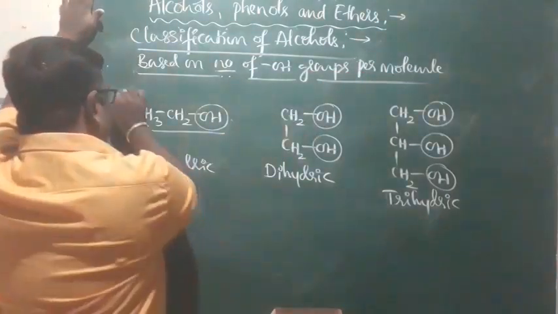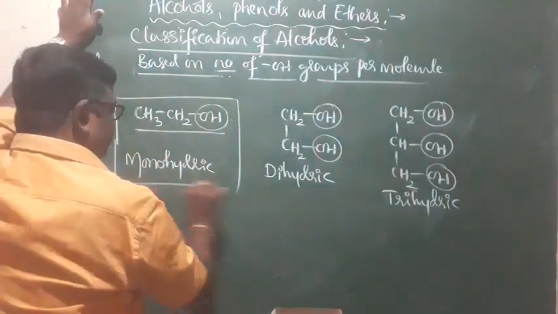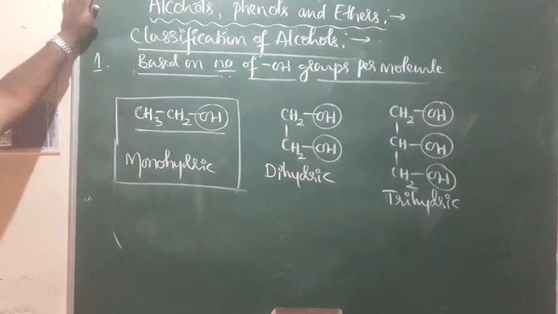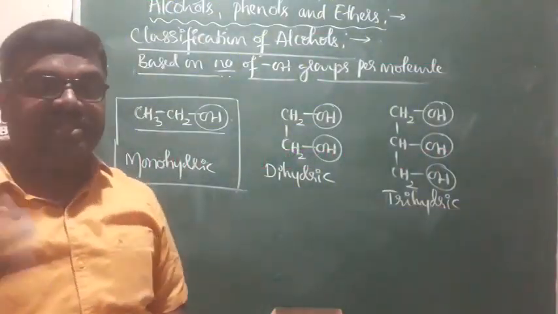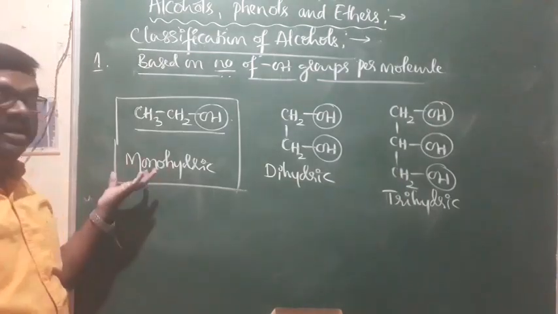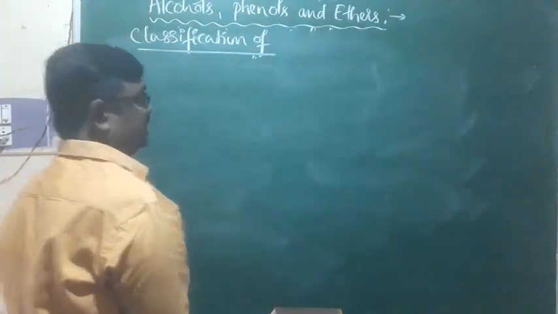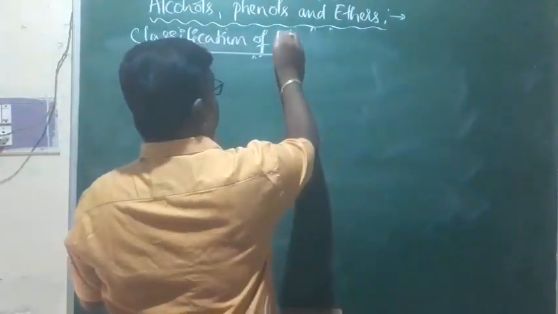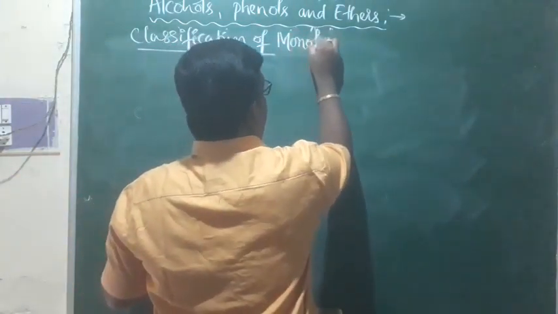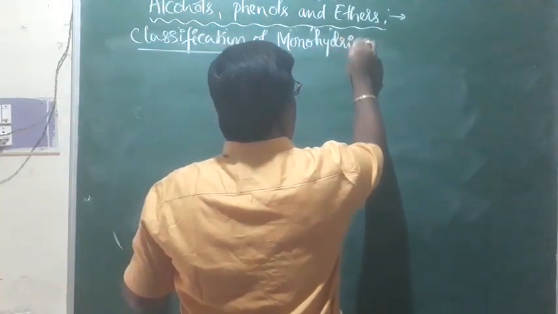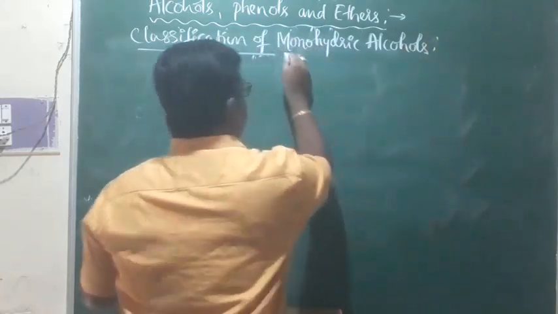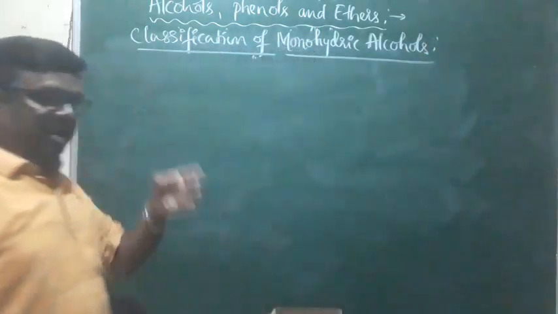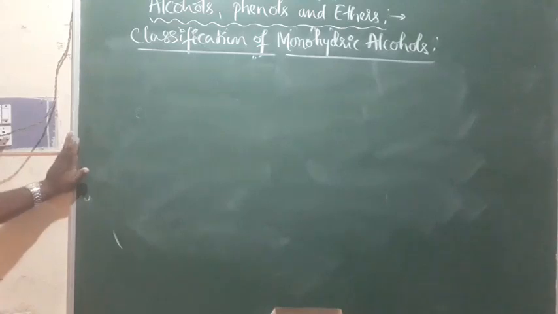Among these, we are interested in monohydric alcohols. In the whole chapter we discuss that particular aspect: the study of monohydric alcohols, their preparation and properties will all be under this headline. Classification of monohydric alcohols: as I said, these are the alcohols which contain one OH group per molecule.